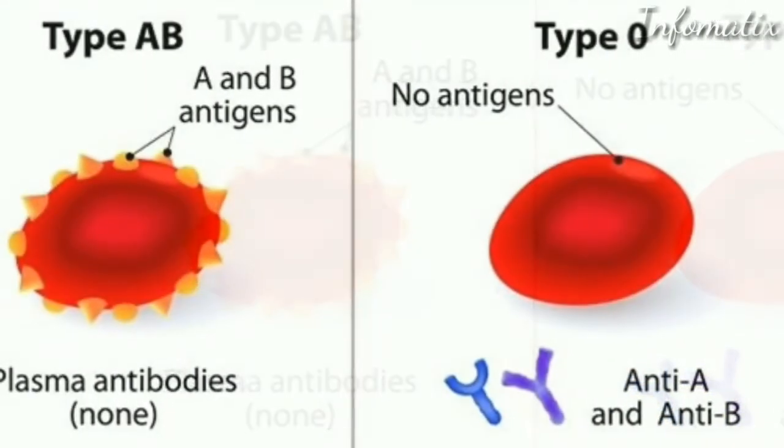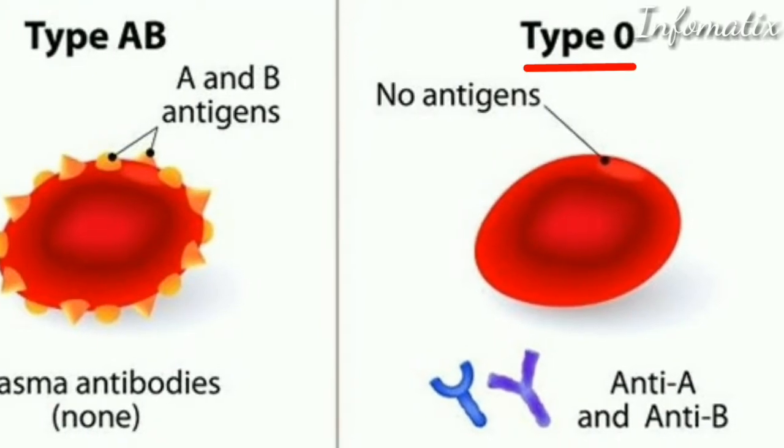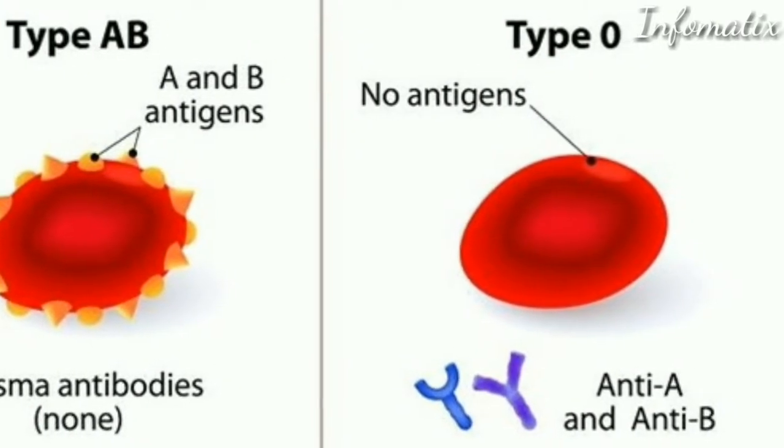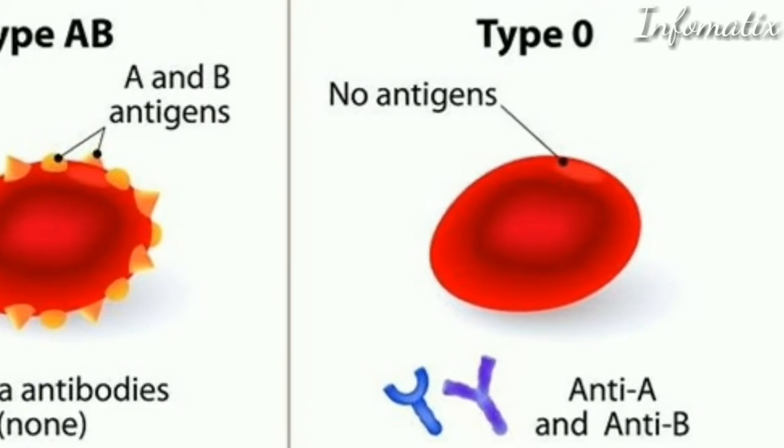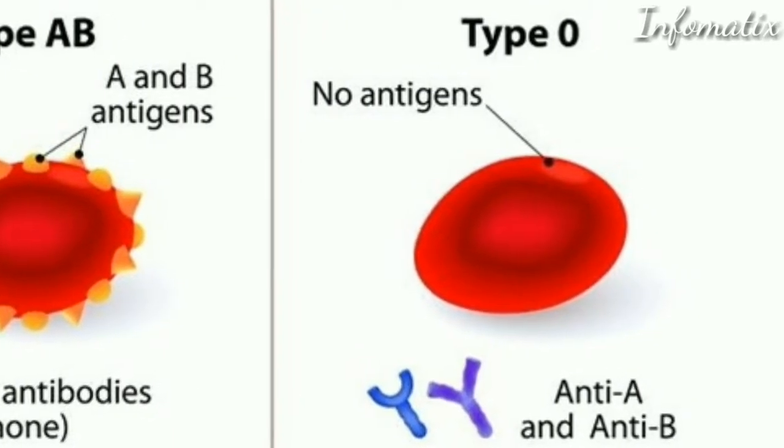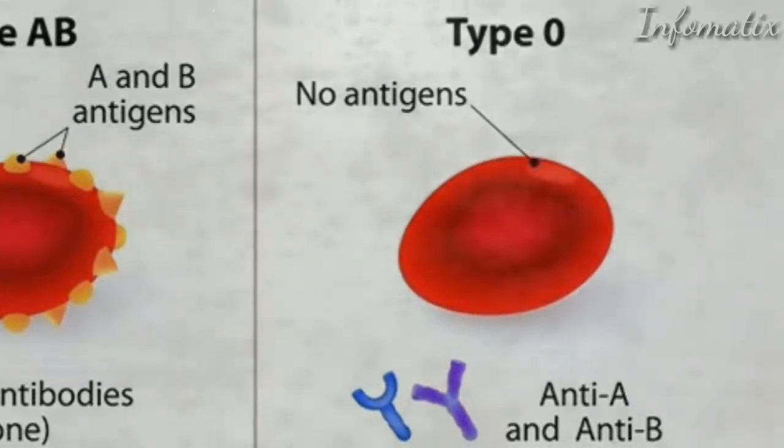Group O does not contain any A or B antigen on the surface of RBC, and contains both anti-A and anti-B antibodies in the plasma. Hence, a person with any ABO blood type can receive this type of blood.